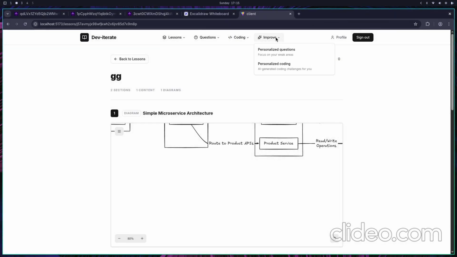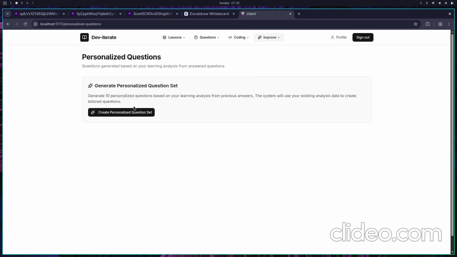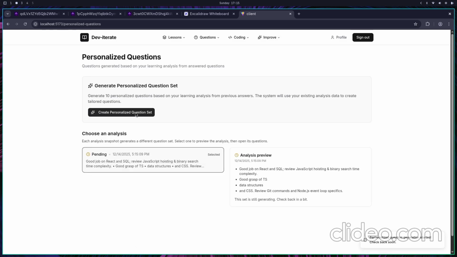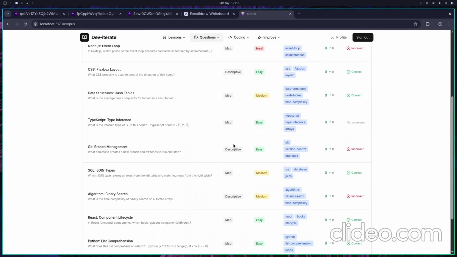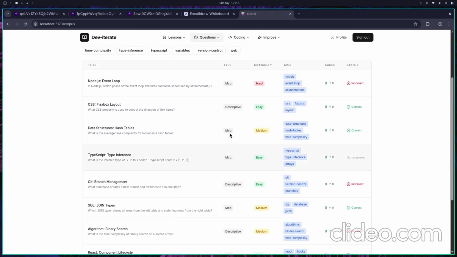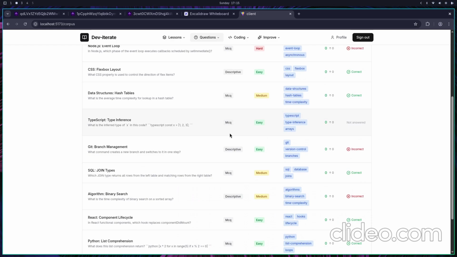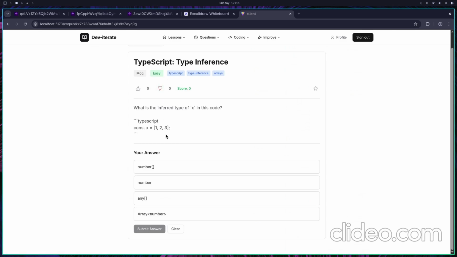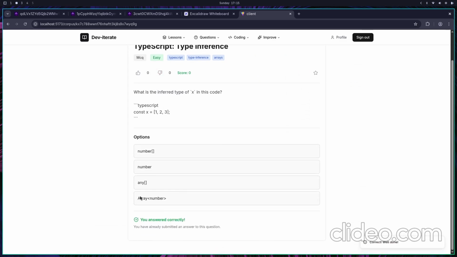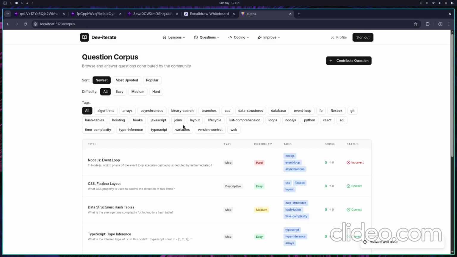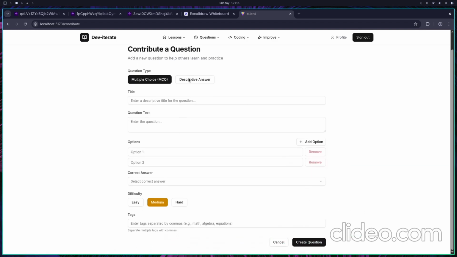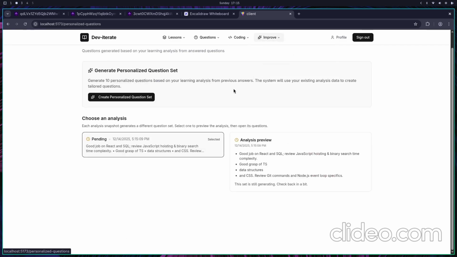The website also has an AI based personalized improvement section where I will come and trigger a workflow, and while it generates, let us look at the question corpus. We've got a question corpus for the learners to practice against, and after every 5 successful submissions or any sort of submissions, we generate an async flow that analyzes the questions and annotates the user's performance. Let's say this, we could come and practice against the questions. We also have many filters, and anyone can contribute a question as well. Let us go back to the personalization.